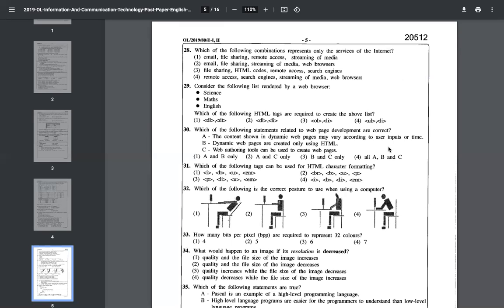The static web pages are like newspapers. It's not going to change after print. After creating, the page is not going to change. But dynamic web pages, after creating, change based on the user inputs. Think about Facebook. Daily you update your photos, maybe files. There are different shares, different numbers of likes.